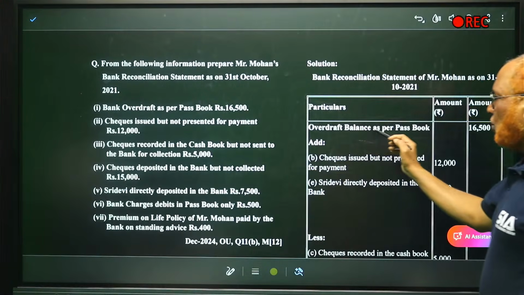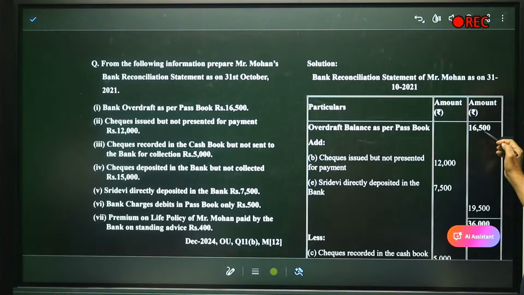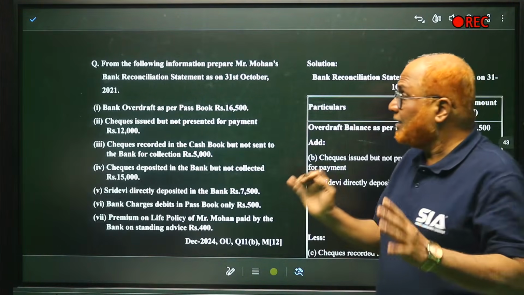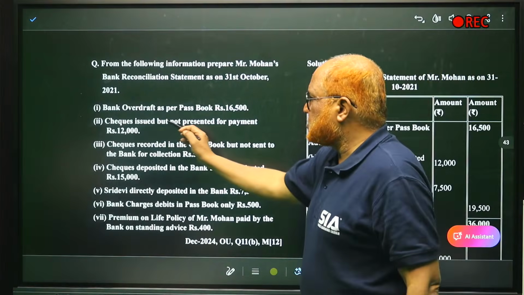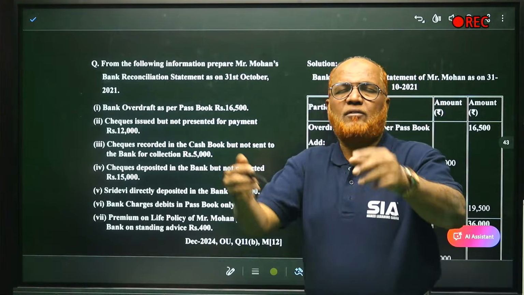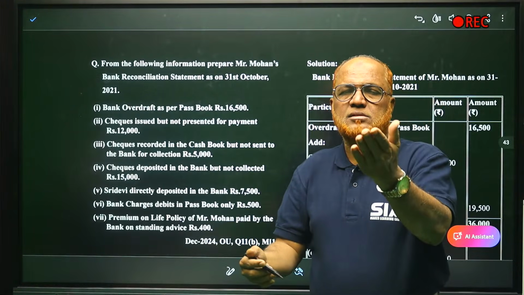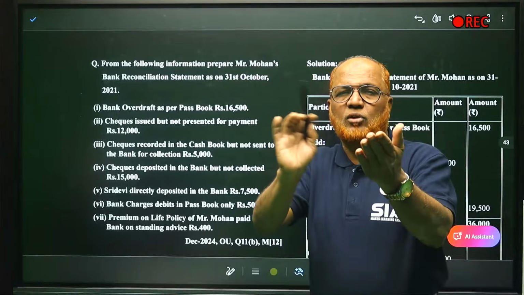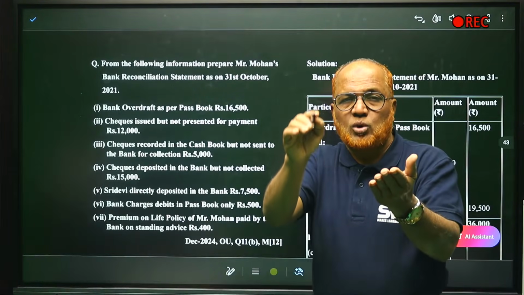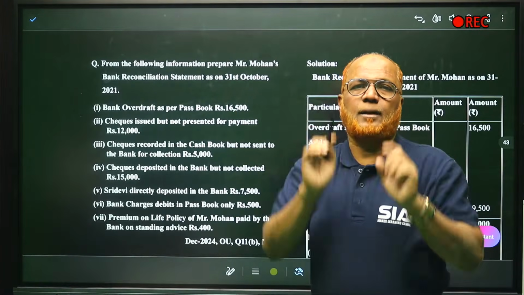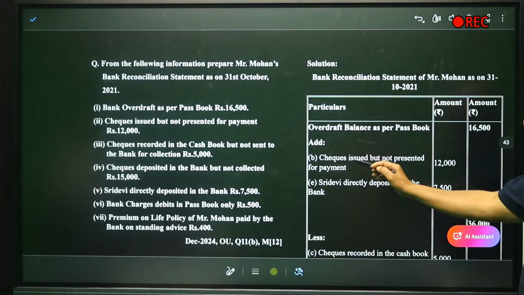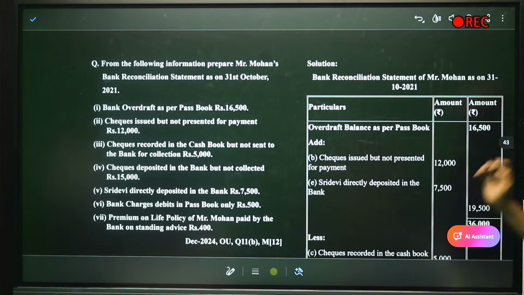So our solution: overdraft balance as per passbook 16,500. This is the format of BRS. Now, carefully remember. Checks issued but not presented for payment. When we issue the check, our cash book overdraft will increase. But passbook overdraft has not increased because these were not presented for payment. So passbook overdraft is showing less balance. We have to add. How much? 12,000. See here, checks issued but not presented for payment, 12,000.